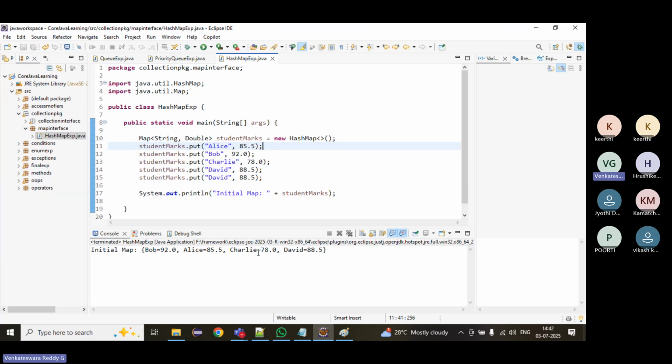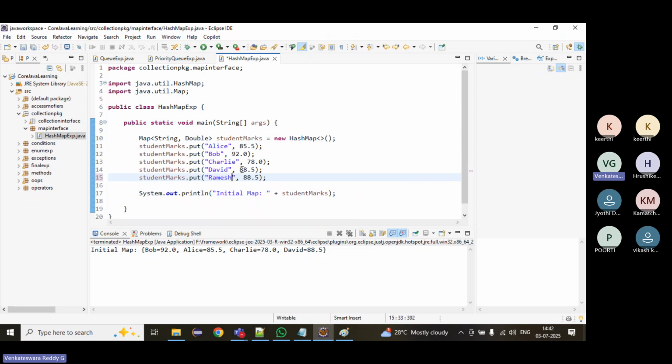Let's see, it removed the duplicate. That means duplicate keys cannot be allowed. In the map, what is the feature of the map? It will not allow duplicate keys. It cannot have duplicate keys. It can have duplicate values. Right, values can be duplicated.